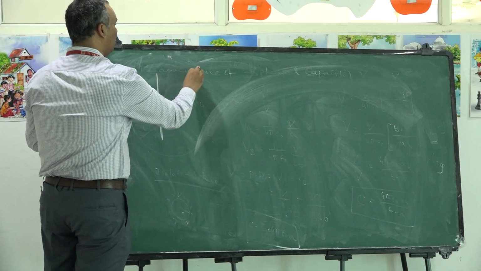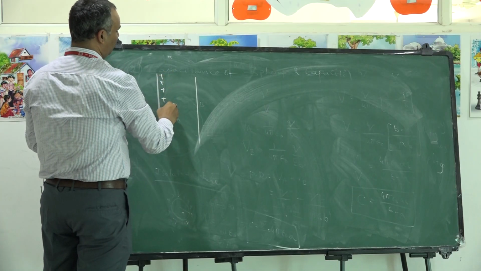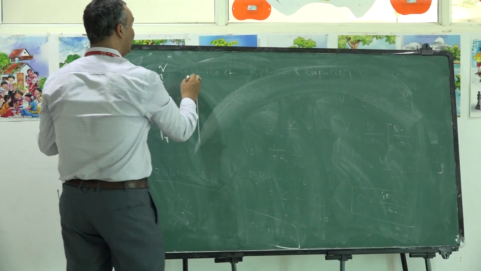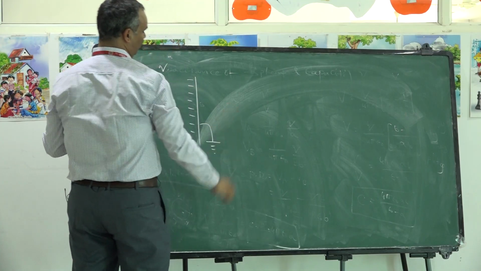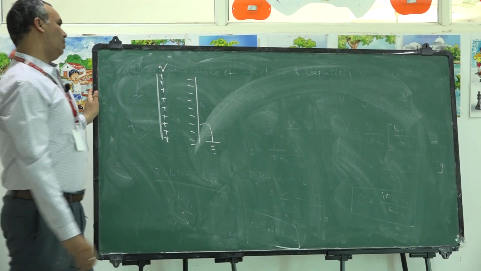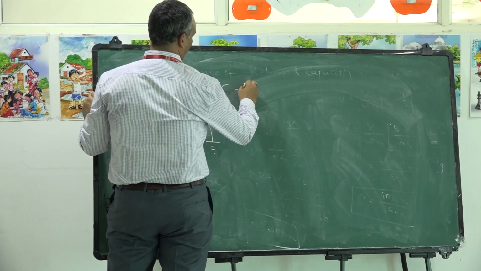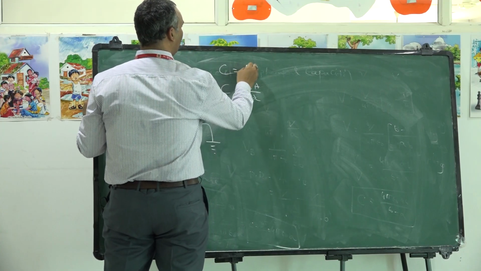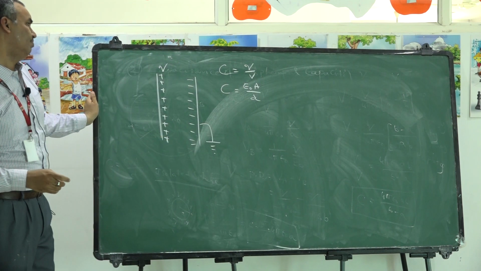So these are the two plates. This plate is provided with charge Q. The other plate is grounded like this. Its capacitance is given by C is equal to epsilon naught A by D, or simply C is equal to Q by V. What is V? The potential difference between the two plates.